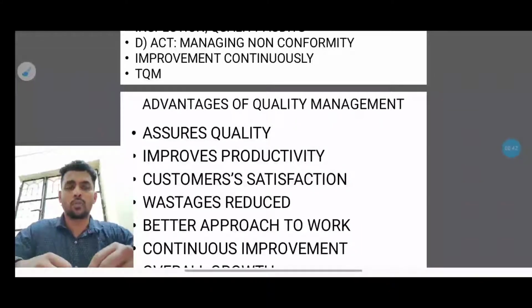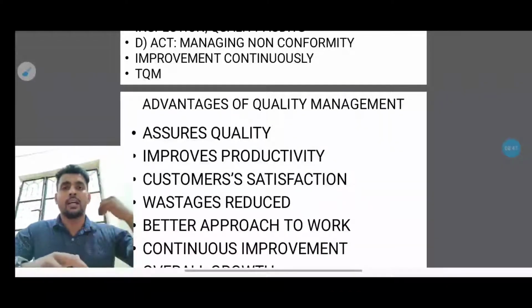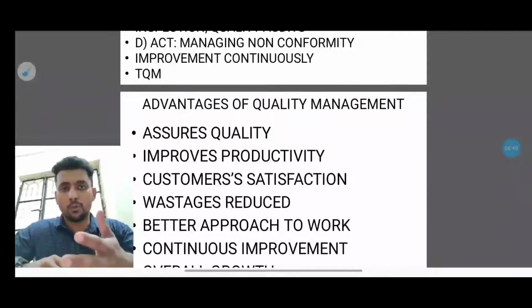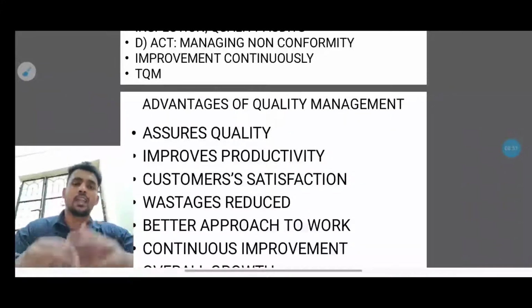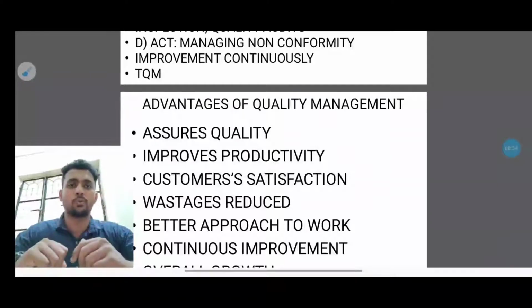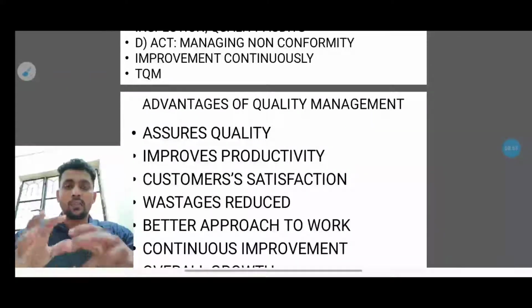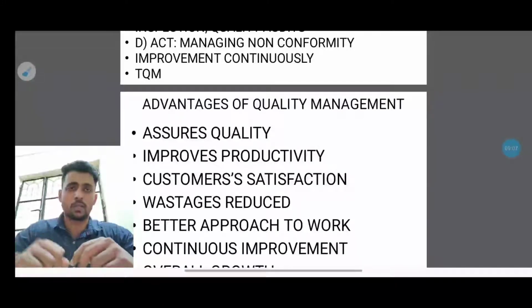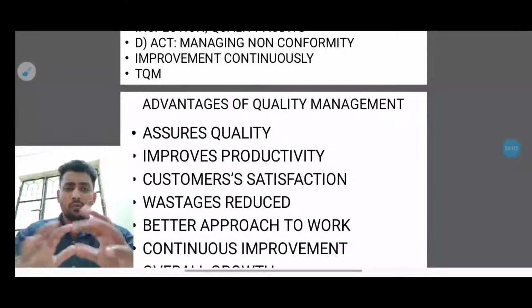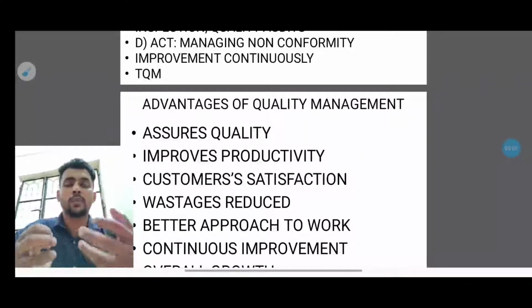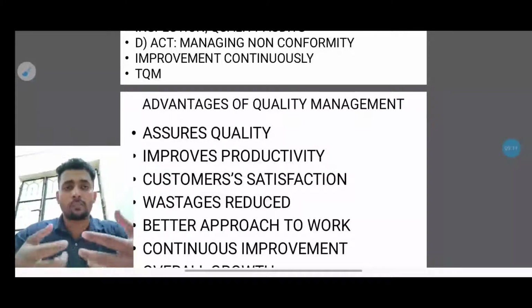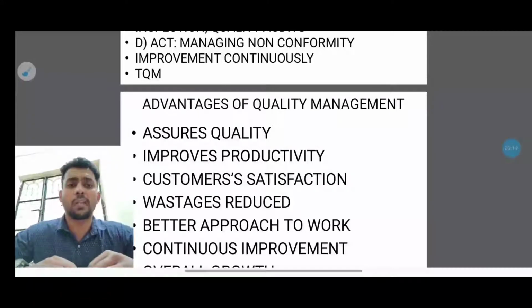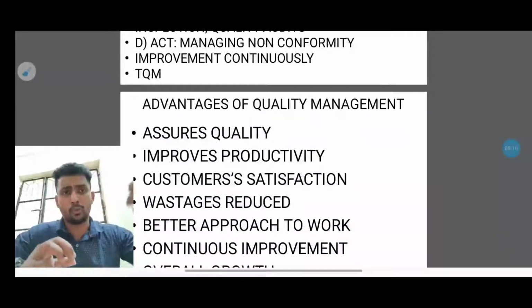Next one is better approach to work. People will have a positive approach. Some people have this mentality: every day I go to the job, but out of 100, 10 are going to be defective. This is a negative approach. But what if the employee going to production finds the machine and everything working perfectly, and has positive energy: okay, let me go and do 100 pens. So everything will come in a positive way. That could be a better approach to work.